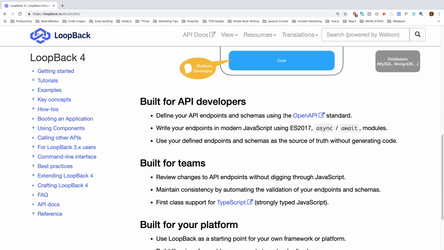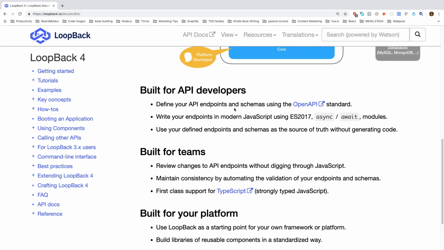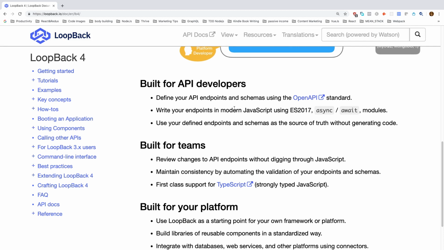If you are an API developer, then you should use Loopback. If you are using Node.js, I would recommend you to use Loopback. You have to define your API endpoints, and you will define schemas in the OpenAPI format. But the big advantage is that you can use async await. It also supports TypeScript. You can write your Node.js code in TypeScript.